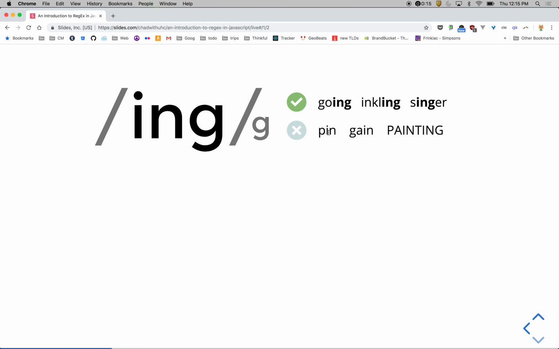It won't match something like pin. In case you're thinking of each letter, it won't match each individual letter. It'll match them consecutively by default. Same thing with gain. It has those 3 letters in it, but they're not in the right order, so it's not going to match it. And also capital painting: notice since I don't have the /i flag on there, it's going to be case sensitive. So we're only looking for lowercase by default.